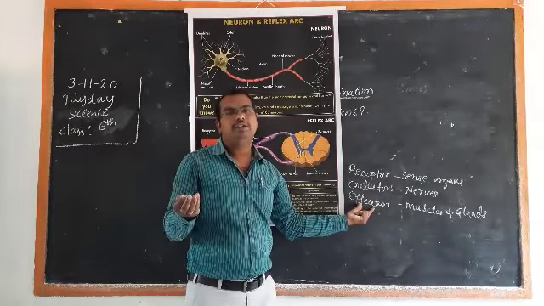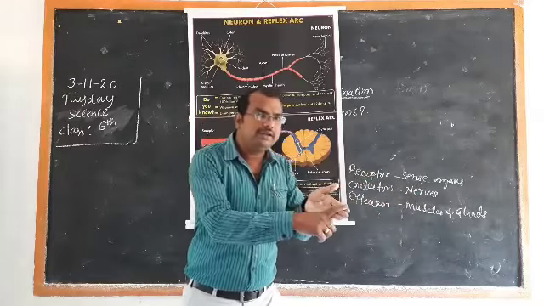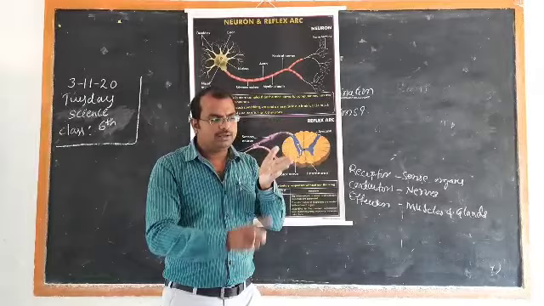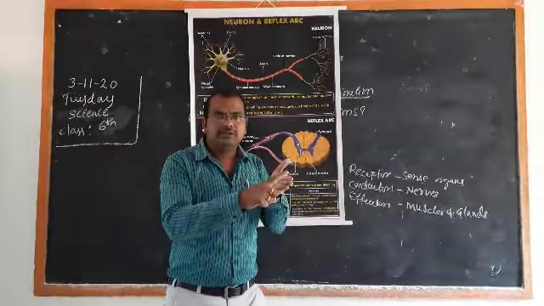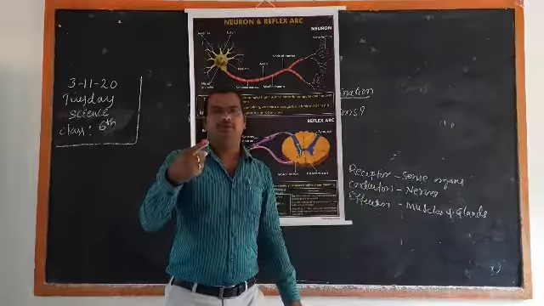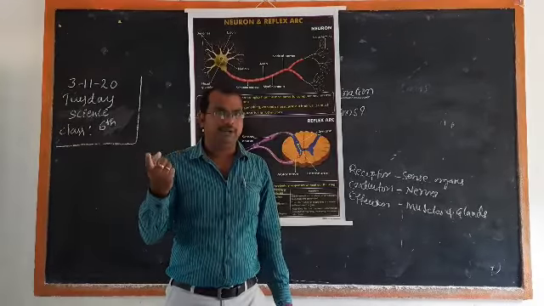For example, when we touch a hot object, the hot is a message which is received by the sense organ called skin. The skin transfers the information along the nerves, and it goes to the spinal cord or maybe the brain.